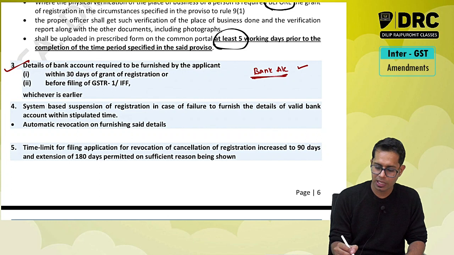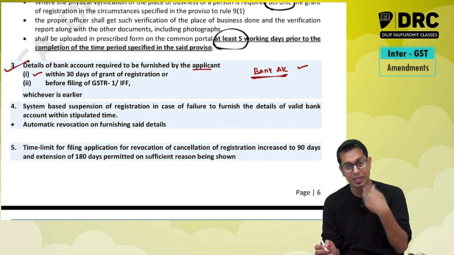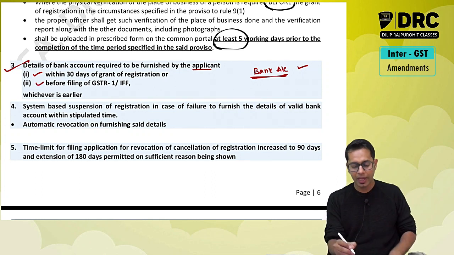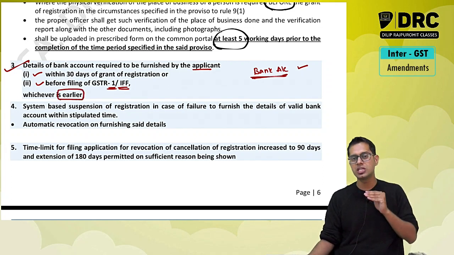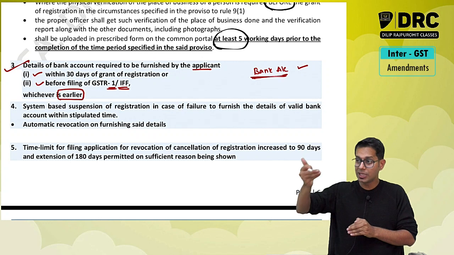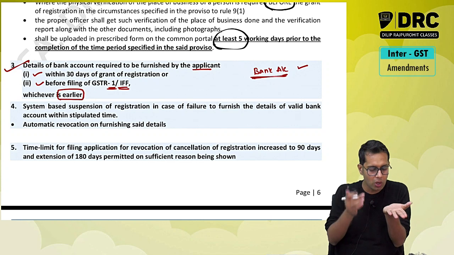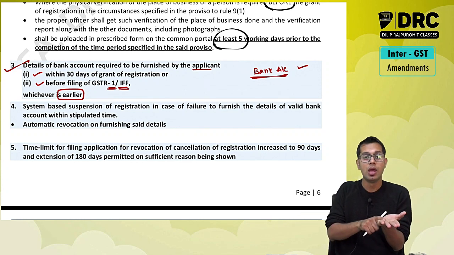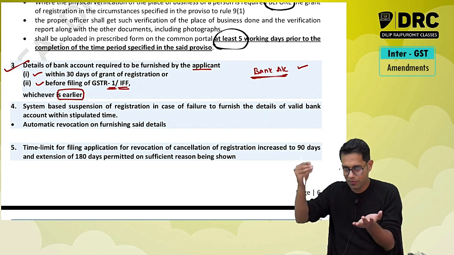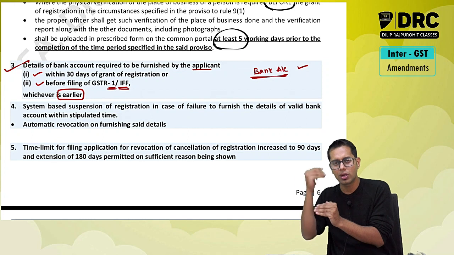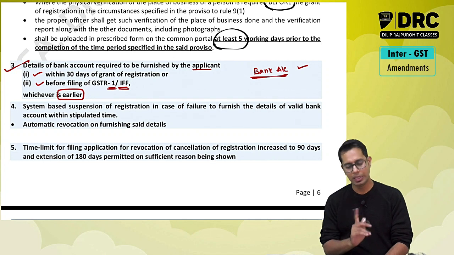The details of the bank account are required to be furnished by the applicant within 30 days of grant of registration, or before filing the GSTR1 or invoice furnishing facility, whichever is earlier. Meaning before filing your GST return GSTR1, or within 30 days from the date of grant of registration, whichever is earlier. I got the registration today, so within 30 days from this date, or within the first return which you are going to file. First return in the sense the GSTR1 which you are going to file. If the due date of filing the return is before 30 days, then whichever is earlier you take, and accordingly you are required to update your bank account details.